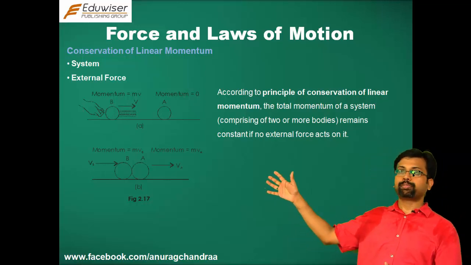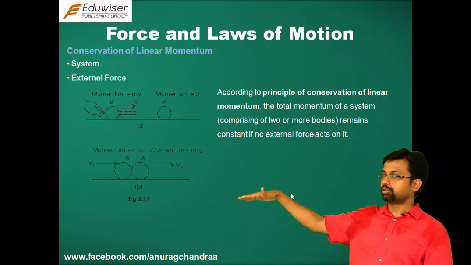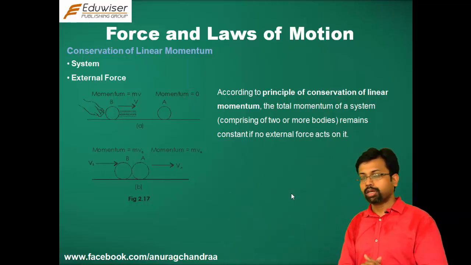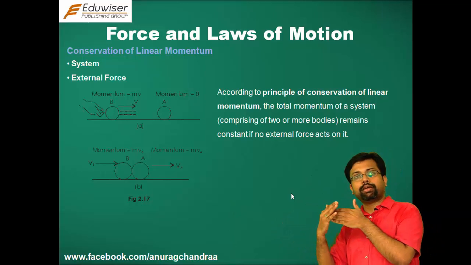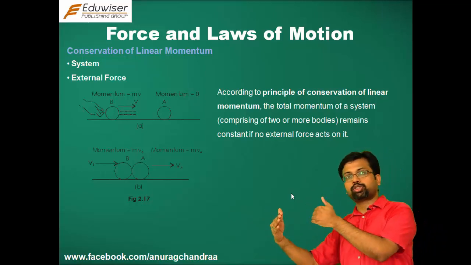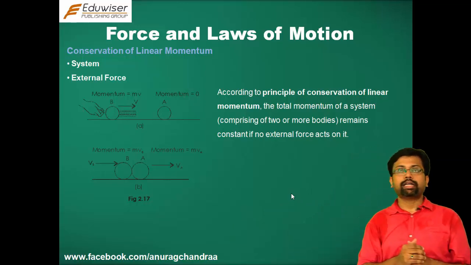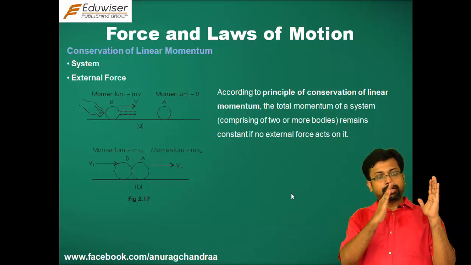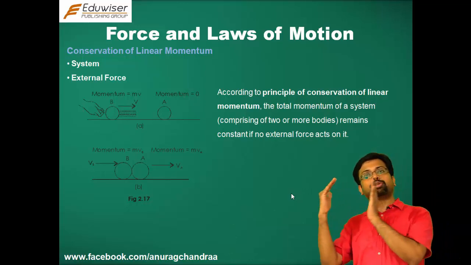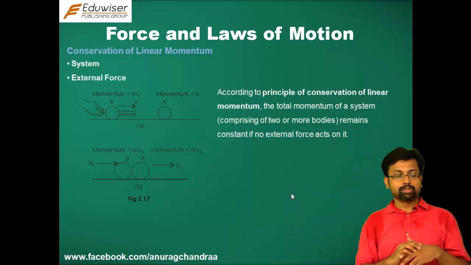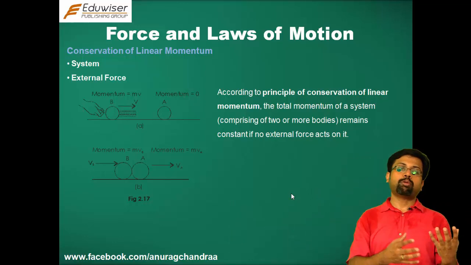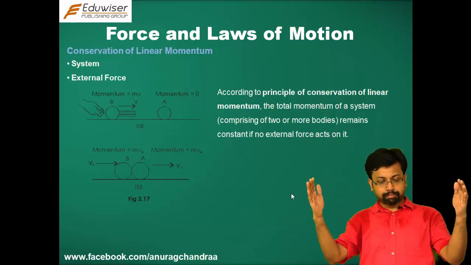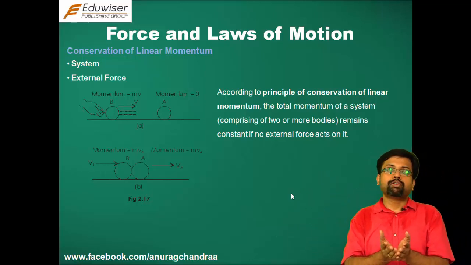In this particular experiment, what the scientists did was, they kept ball A stationary and ball B was rolled on the table with a velocity v. Ball B went and collided with ball A, ball A moved to a certain distance and ball B stopped after going through a certain distance. The people conducting the experiment realized that the loss in momentum of ball B was equal to the gain in momentum of ball A. So, the loss in momentum of ball B was compensated by the gain in momentum of ball A, and hence the total momentum of the whole system was found to be conserved.